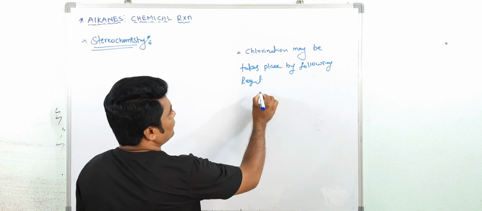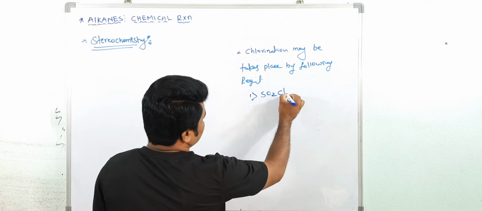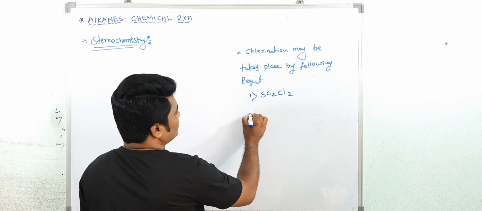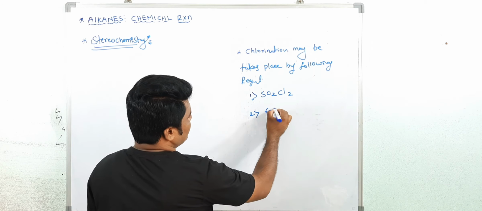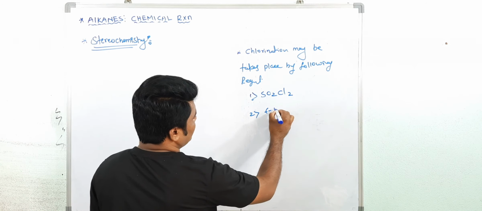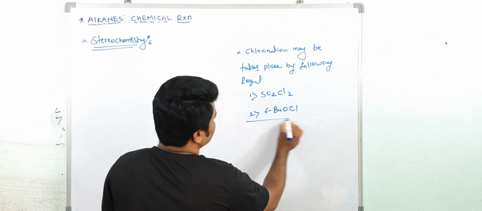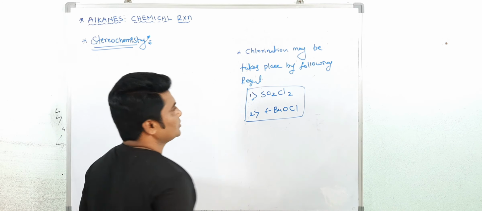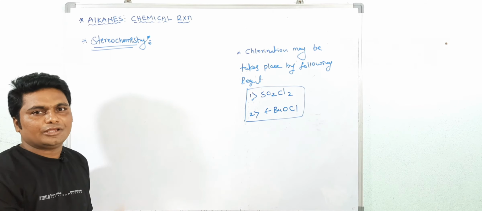Here you can use SO2Cl2, and the second is tert-butyl hypochlorite. These two reagents you can also use for the free radical mechanism of chlorination.